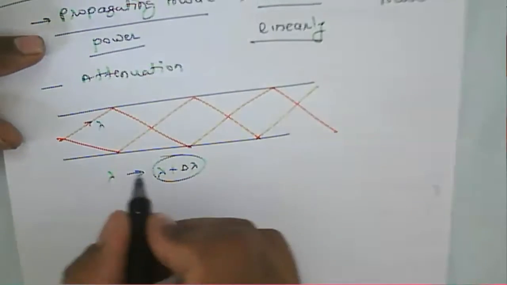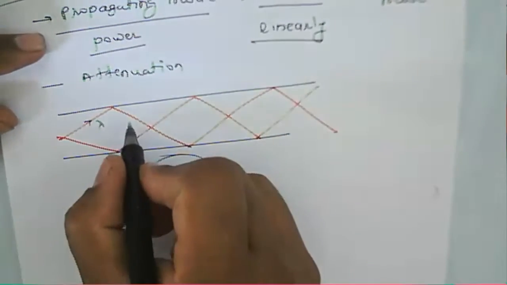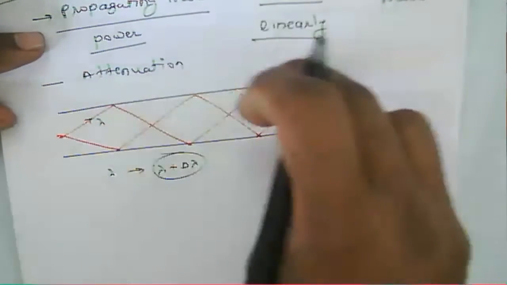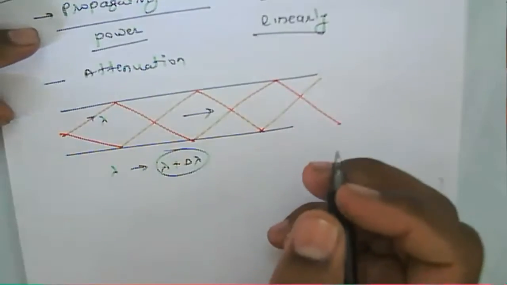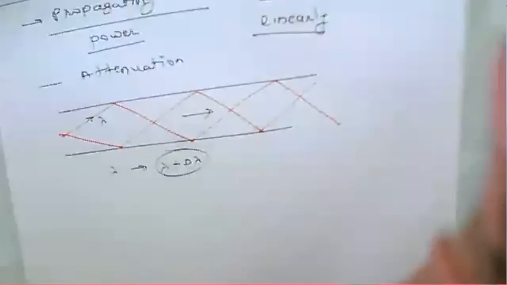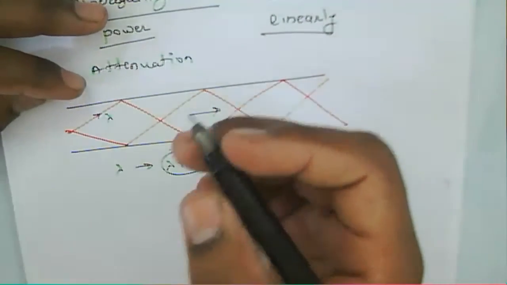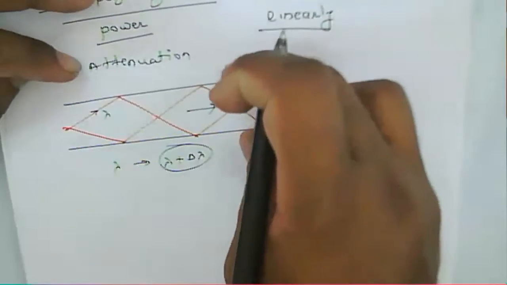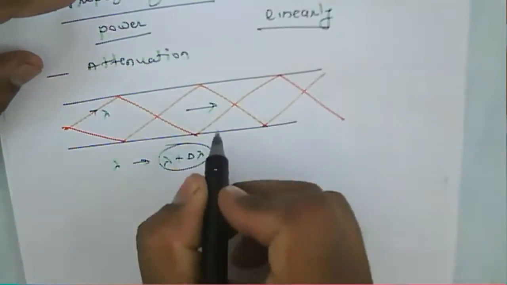Okay, so it means they will not propagate. After the change of the mode, that signal will not continue to propagate in this given mode. And what does it mean that they do not continue to propagate? They will radiate inside the fiber. Because of that radiation, we can say that the fiber gets heated.